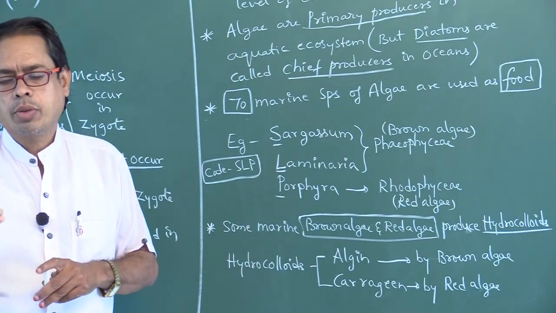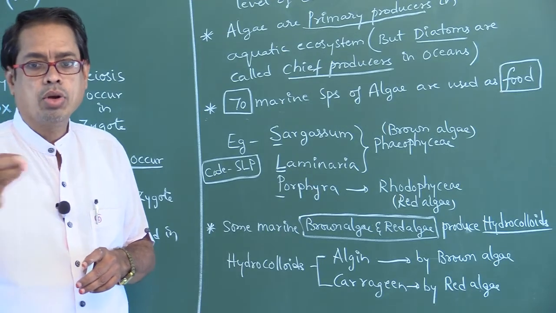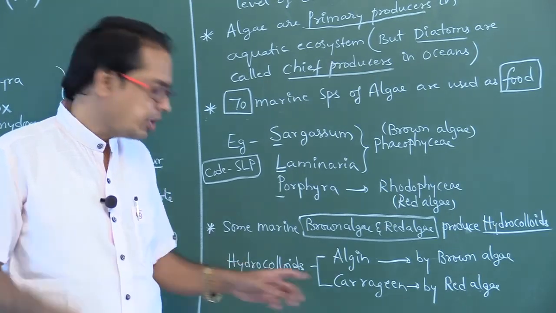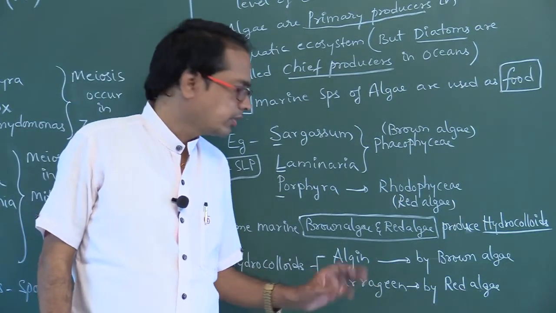So the hydrocolloid produced from brown algae: brown means last letter N, algin. Red algae means carrageen. Right.